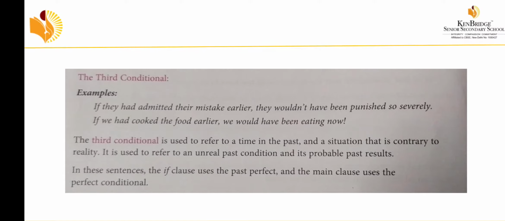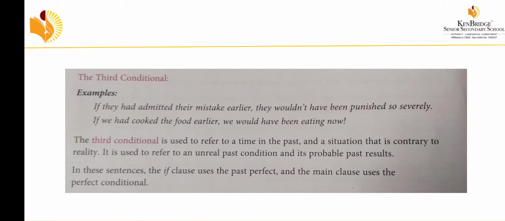In this, the if clause uses the past perfect tense and the main clause will be in perfect conditional. So it is used to indicate a time that happened in the past and a situation that may be contrary to reality, and it is used to refer only to an unreal past condition and its probable past results.